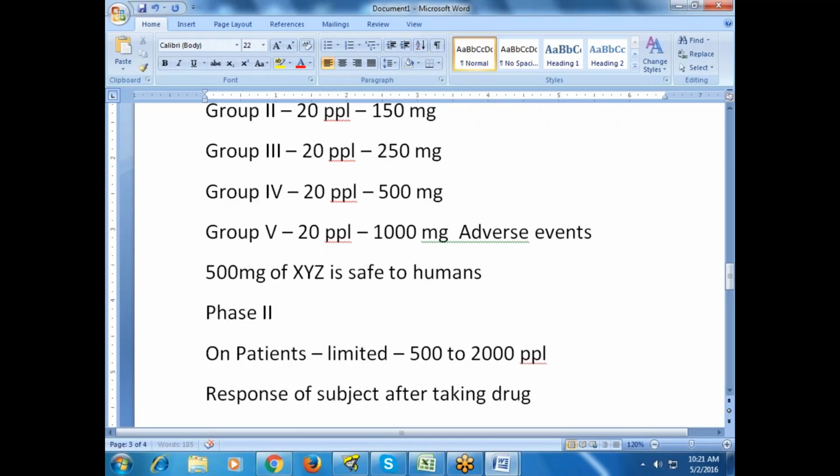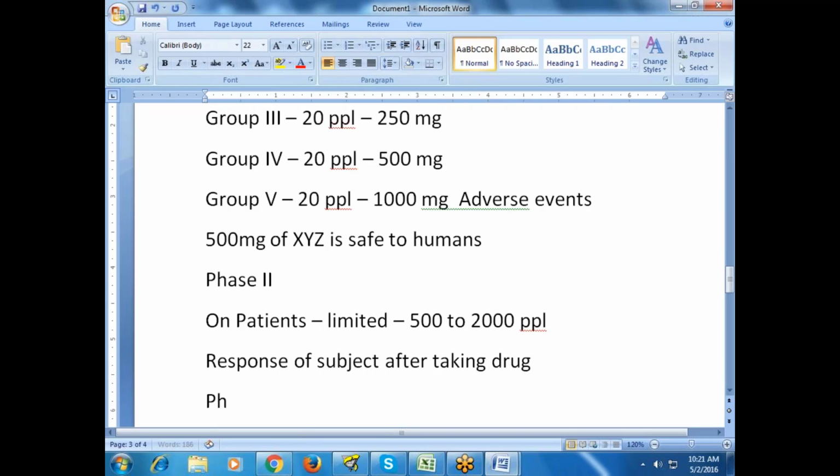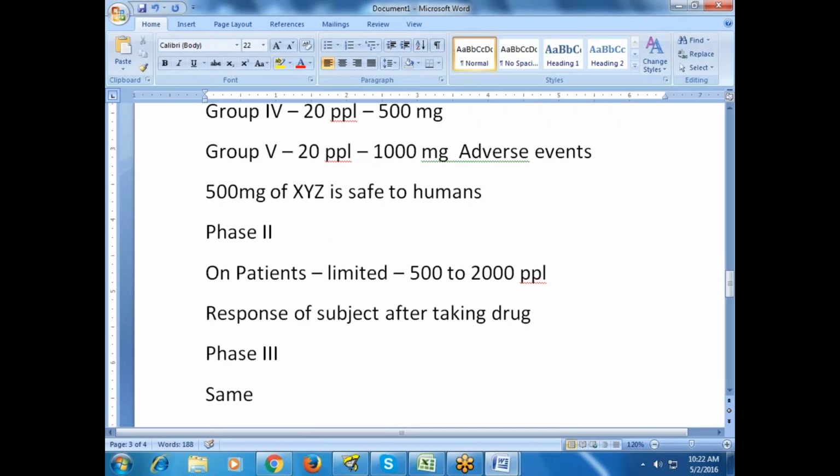Okay, right. So suppose phase 2 is done. Now I'll do the trial in phase 3. So you are going to repeat the same trial but with the maximum number of subjects.